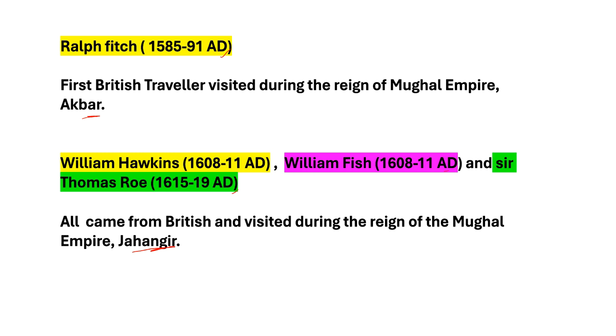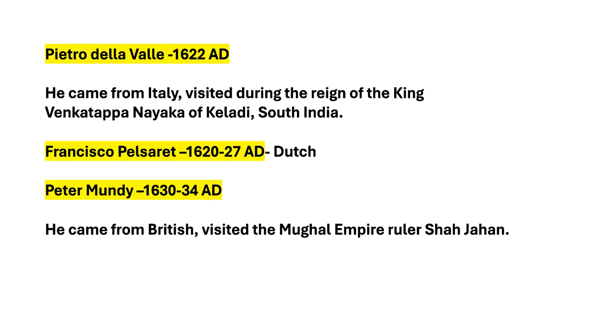The ruler was Jahangir. Next one, Pietro della Valle. Time period is 1622 AD. He came from Italy. He visited during the reign of the king Venkatappa Nayak of Keladi. Next one, Francisco Fershot. Time period is 1622 to 27 AD. He came from Dutch. Next one, Peter Munde. Time period is 1630 to 34 AD. He came from British. He visited during Mughal Empire. The ruler was Shah Jahan. Let's move on to the next slide.